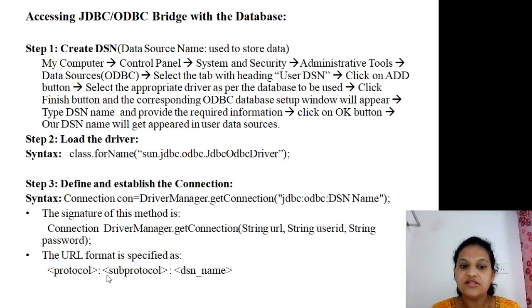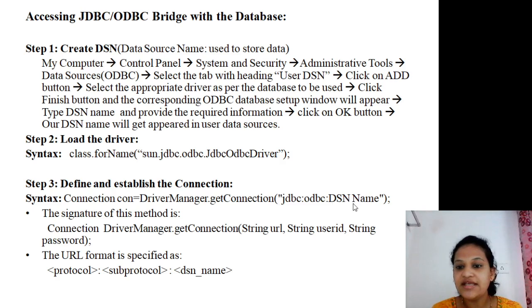JDBC. Again, the subprotocol name is ODBC, and here the DSN name. Consider I have created the DSN name as Madhura. So the syntax becomes Connection con = DriverManager.getConnection("jdbc:odbc:Madhura").